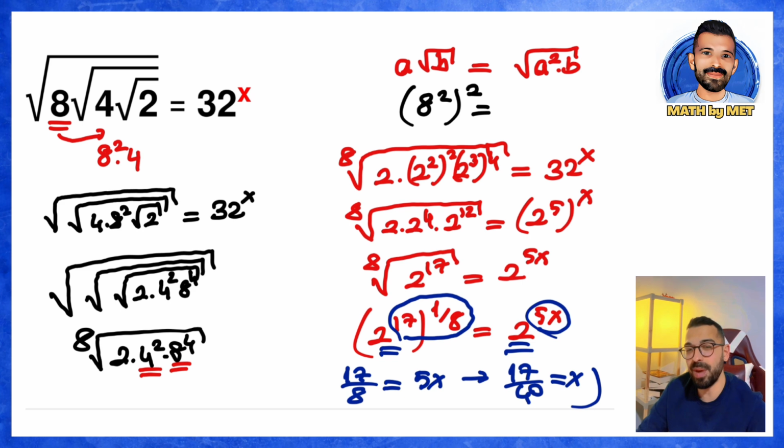When we see these kinds of radical numbers, if there are nested roots, we always try to get rid of the numbers in between. You can also apply this method when you see this type of question.